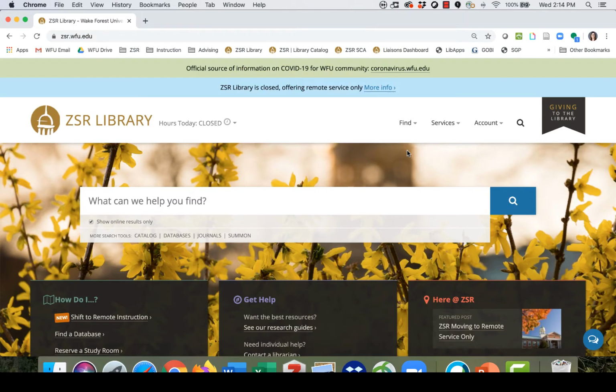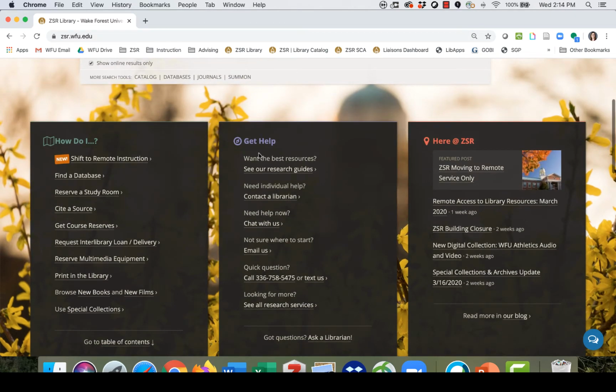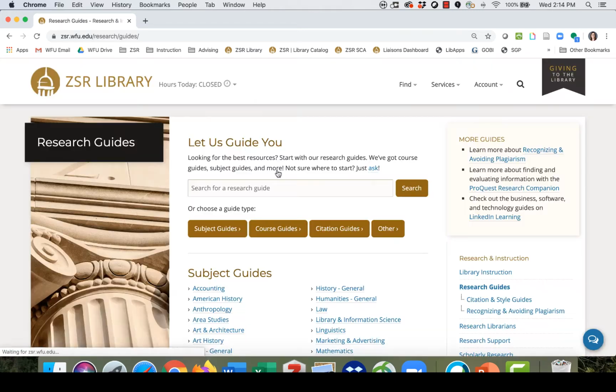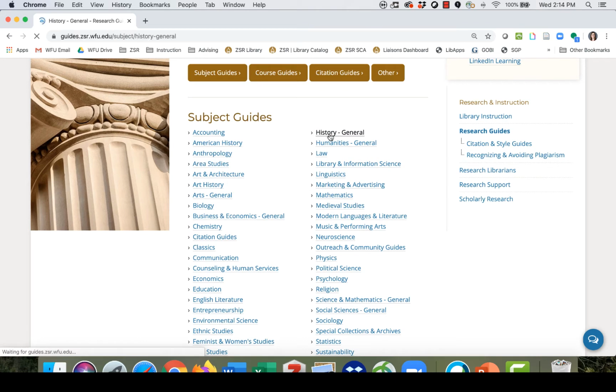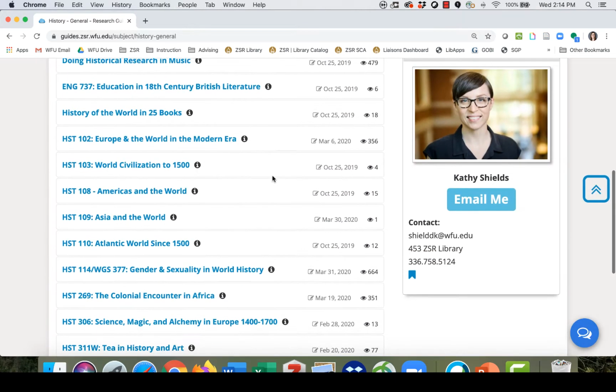So to get started, we're going to start on the library homepage, zsr.wfu.edu. And we're going to go down to the middle box down here under Get Help and click on See Our Research Guides. And we're going to navigate to the guide that's specific to your class. So under Subject Guides, click on History, and then find the guide for your class here.